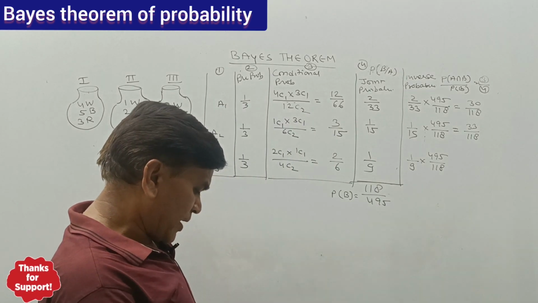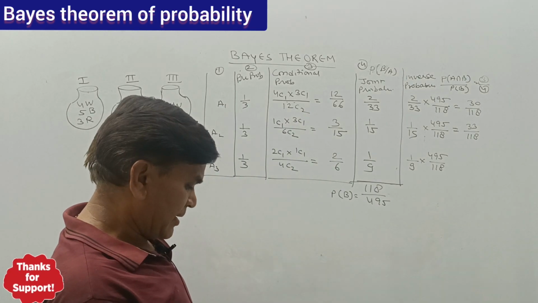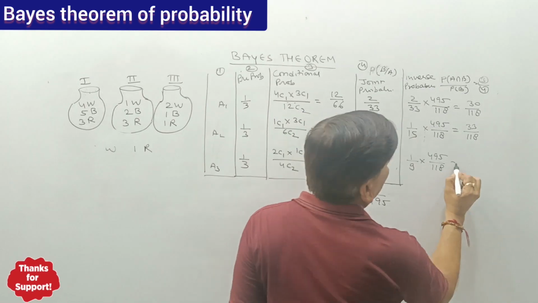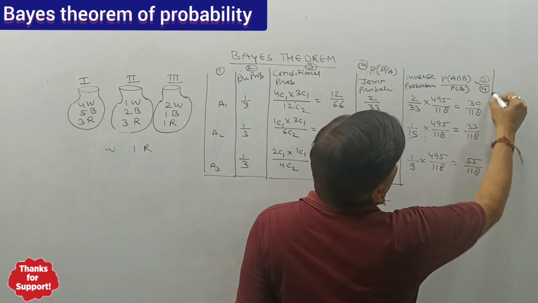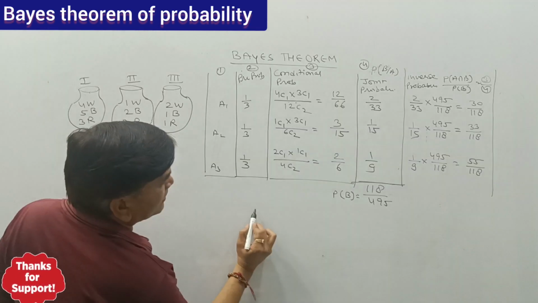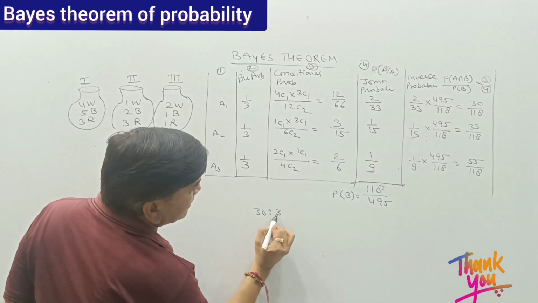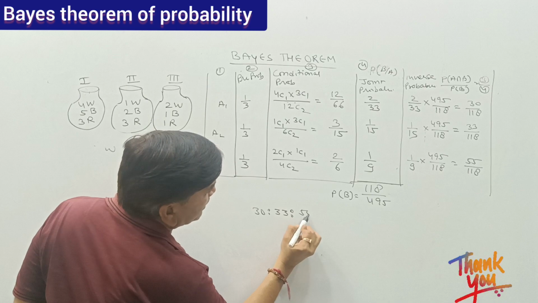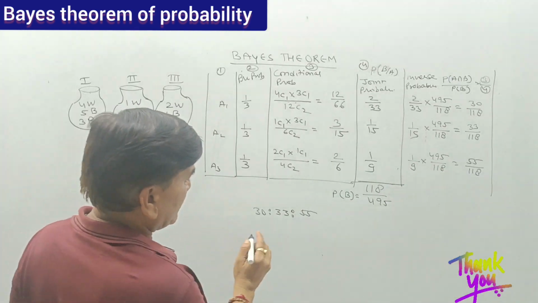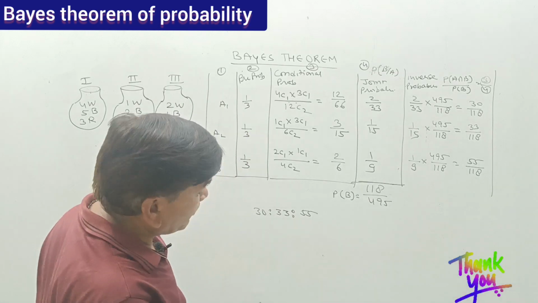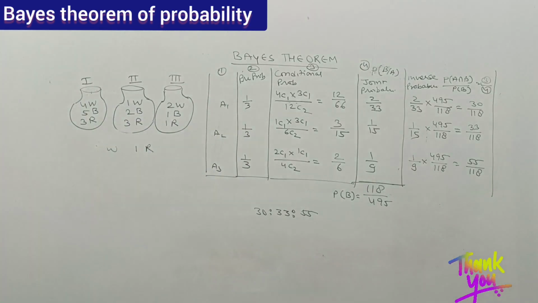So 495 divided by 9, that is 55 upon 118. So the probability ratio is 30 to 33 to 55. So the addition of all three is 118.